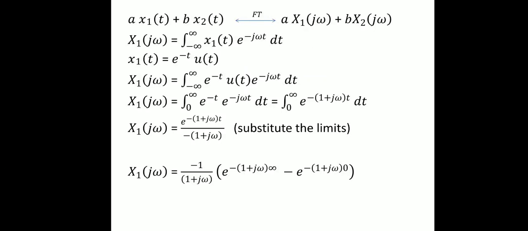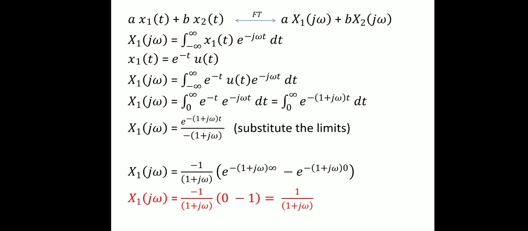E power minus infinity is 0 and e power 0 is 1. So X1 of j omega becomes minus 1 divided by 1 plus j omega times of 0 minus 1. So I can write down X1 of j omega as 1 divided by 1 plus j omega. One of the individual responses is obtained.